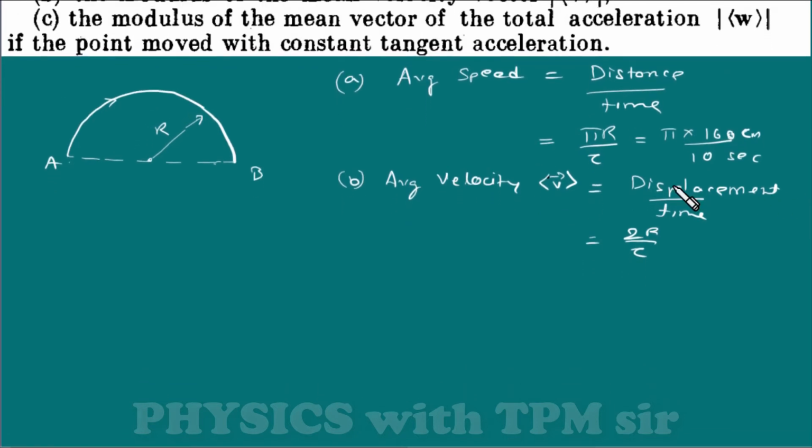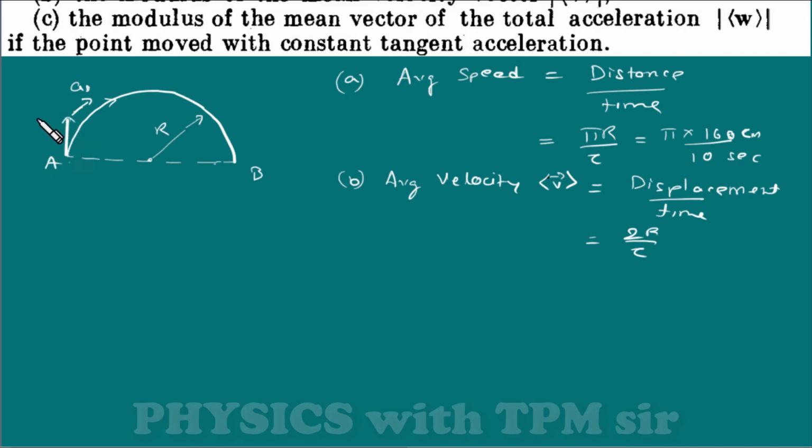So it's not really difficult. They have also said that the particle has traveled with constant tangential acceleration. That means every time along the tangent, the particle has a tangential acceleration in the direction of velocity, like this, right? So suppose when the particle started, its velocity.